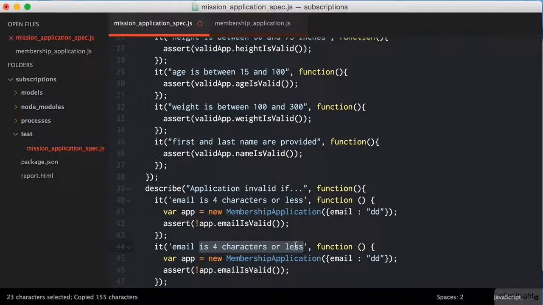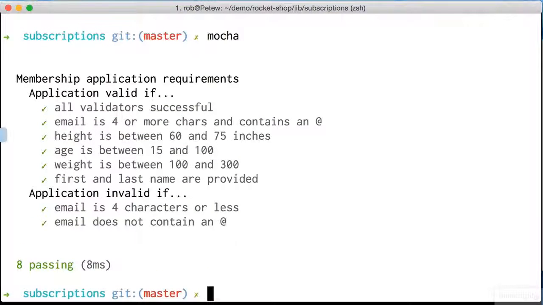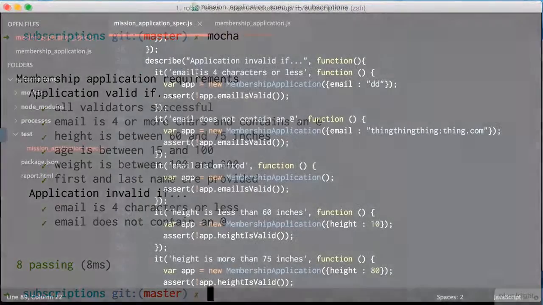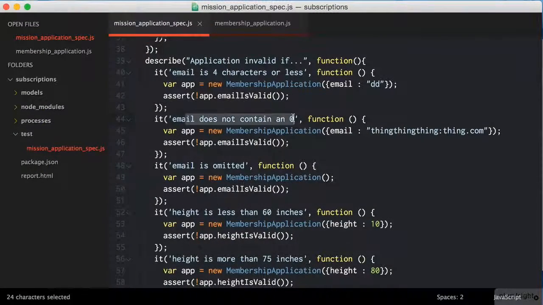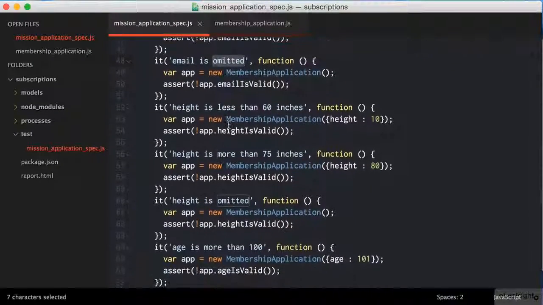Okay, the next thing I want to do is I want to make sure it has an @ sigil in it. And for this, I'm going to once again create a new application. There's a number of ways I could format these tests, but it's simplest inside of here to just create a brand new application for each expectation. But didn't I just say you should have a variable specific to each describe block that's under test? Well, I did. But in this case, my golden rule of simplicity trumps everything. Well, I'm going to let that have free reign. It's just easier to create a brand new membership application each time.